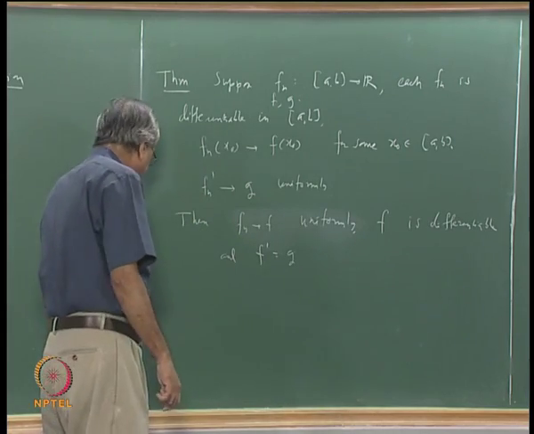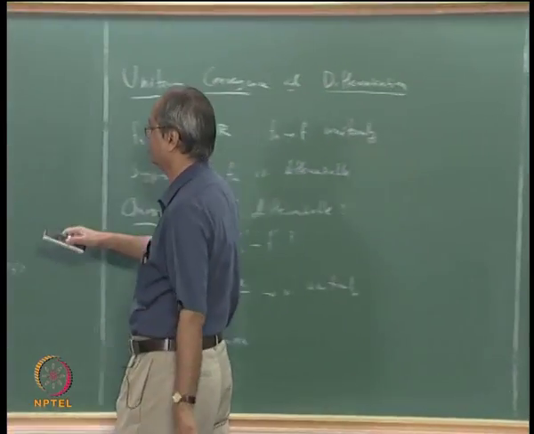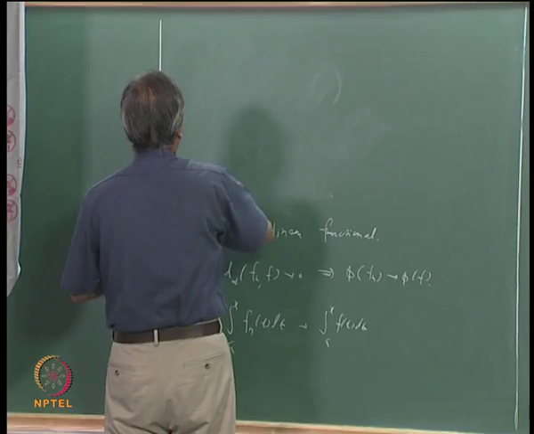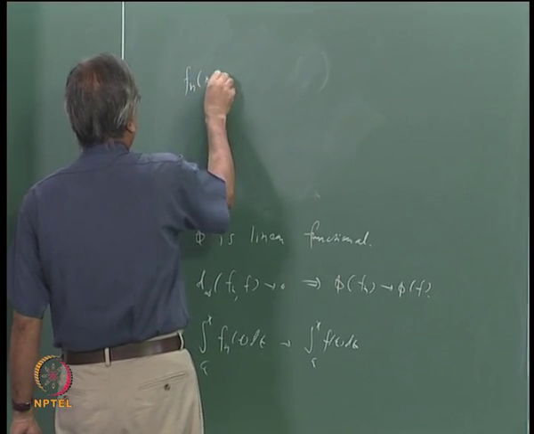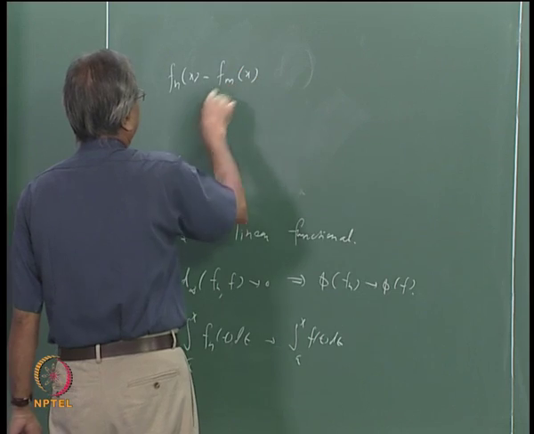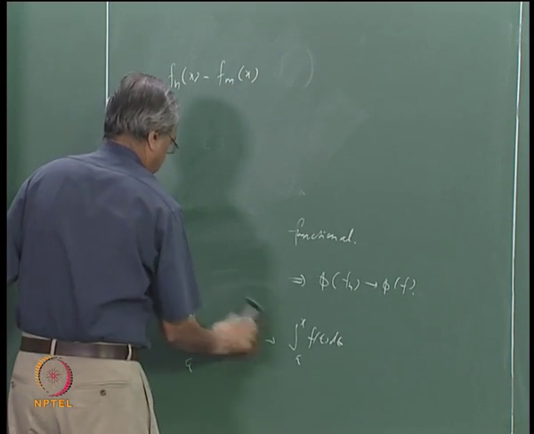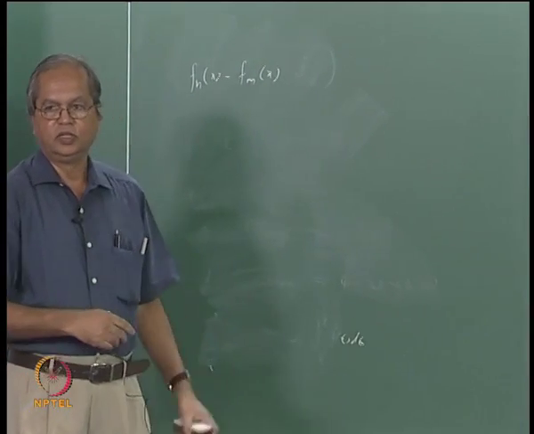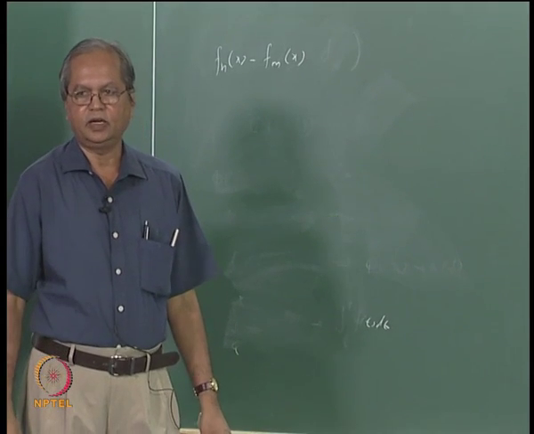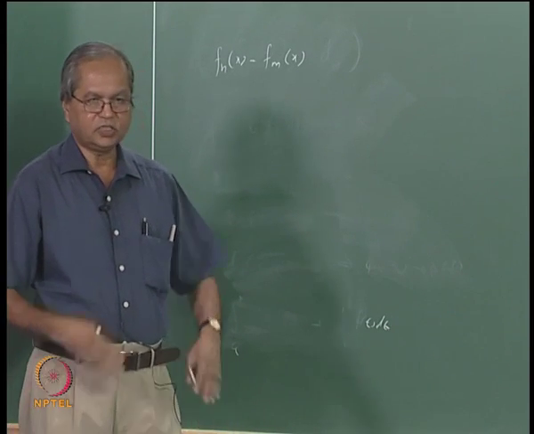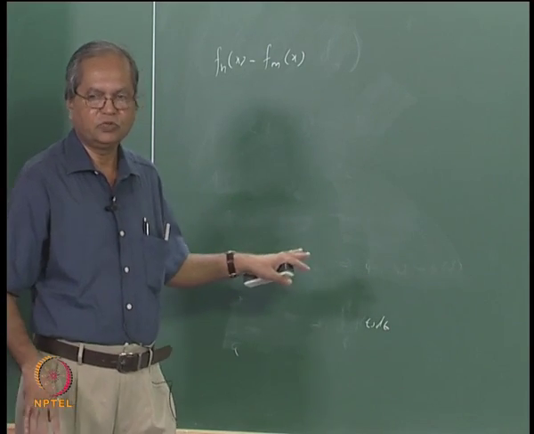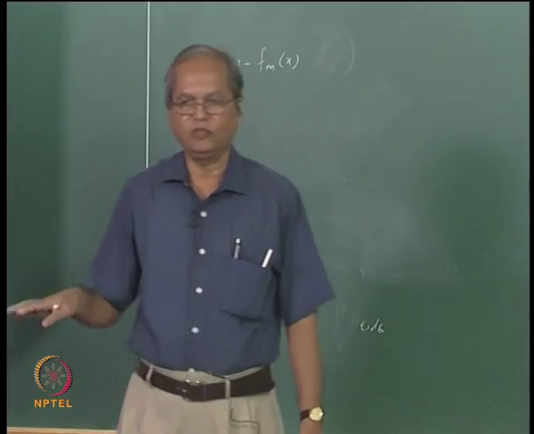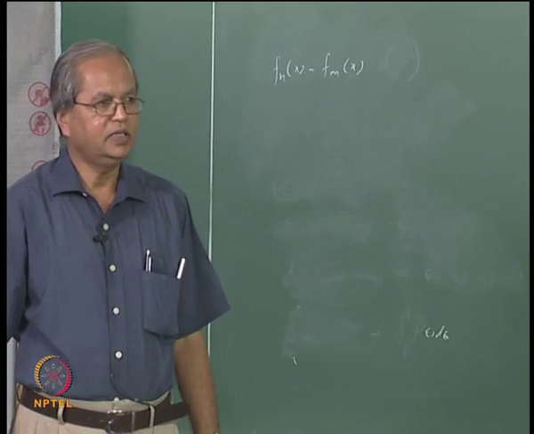To show that it satisfies the Cauchy criteria, what we will have to show is that if you look at fn x minus fm x, we have to show that this quantity can be made arbitrarily small by choosing n and m sufficiently large. And that small number should be independent of x. In other words, what I should show is that mod fn x minus fm x is less than or equal to some alpha n for every x in [a, b], and that alpha n goes to 0.